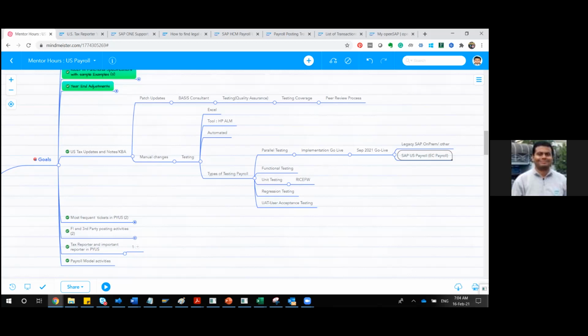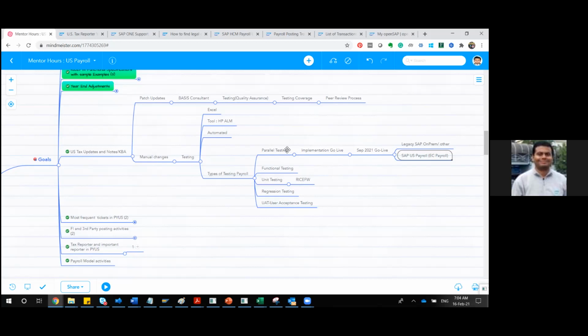It is not only for SAP payroll, I'm saying, Jack. It can also be applicable for any other payroll software, like Workday payroll or any US payroll-specific Oracle, whatever the product you're going with. The concept remains the same; the only thing is the product is different. So that is the overall strategy, implementation and activities for parallel testing.